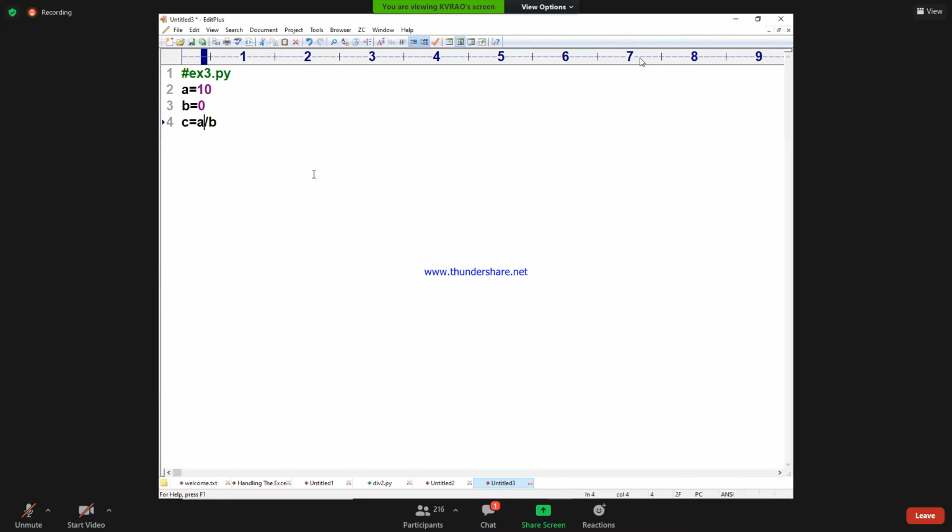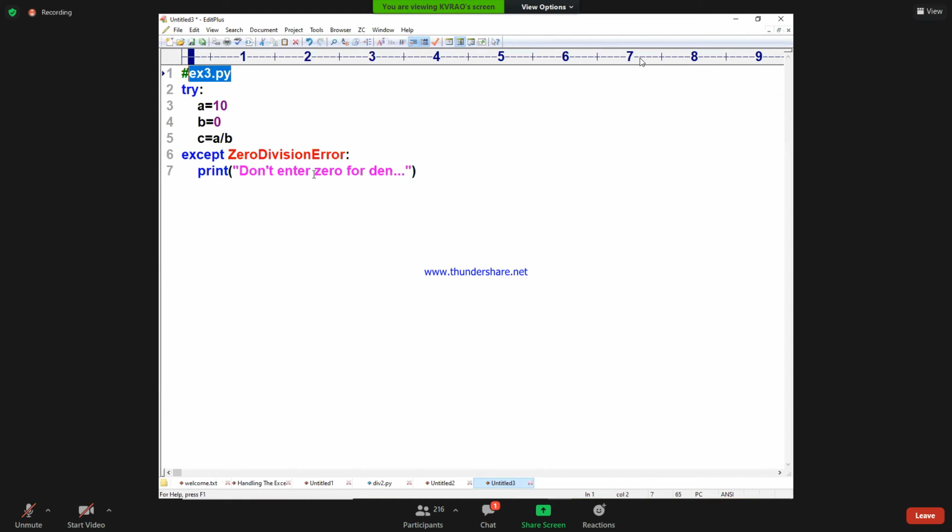Definitely this statement is generating the exception. Obviously I will write it in try, and I will keep these statements in the try and except block. In the except block I write ZeroDivisionError, then print a message: don't enter 0 for denominator.